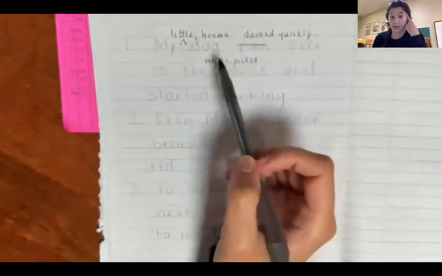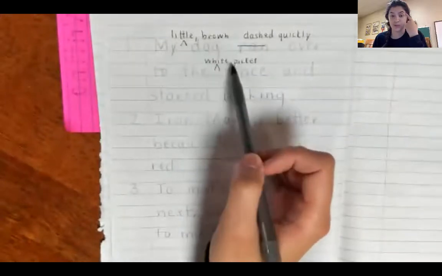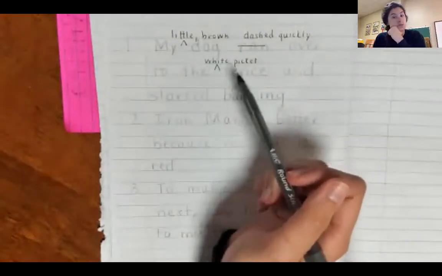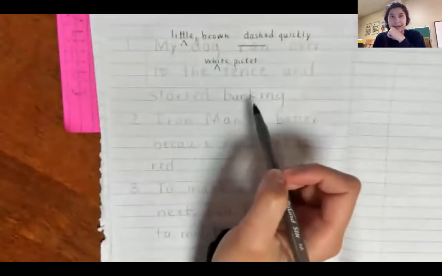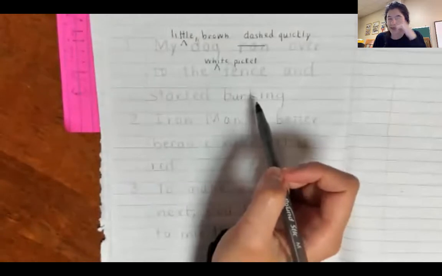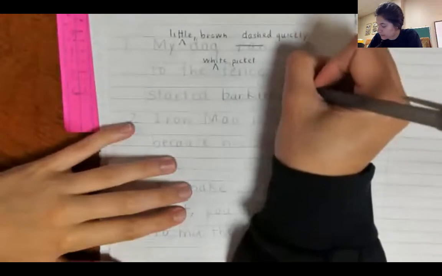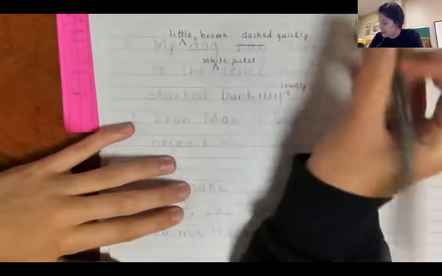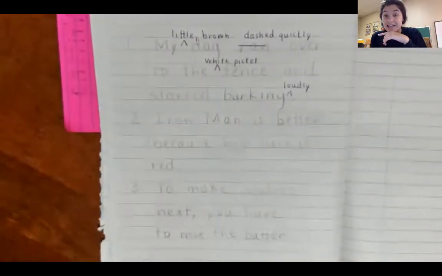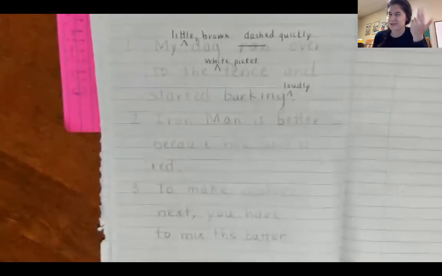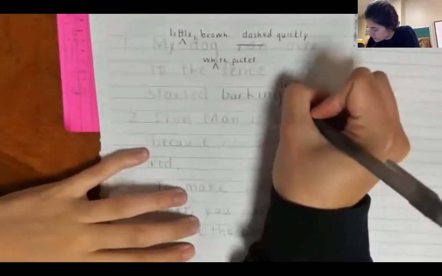So now I got way more details, and now you really picture it more, right? You know my dog's little and brown. You know what my fence looks like. My little brown dog dashed quickly over to the white picket fence and started barking. How was he barking? I'm going to think to myself. Well, he was barking loudly. And I'm going to even add dialogue, and I'm going to make my character, which is my dog here, right? I'm going to make him talk, which we know dogs don't really talk, but I'm going to make him say his sounds, which he started barking loudly.